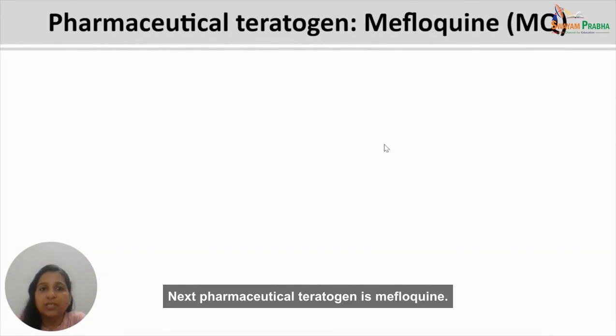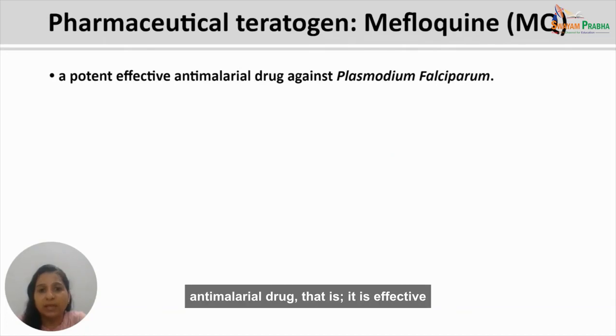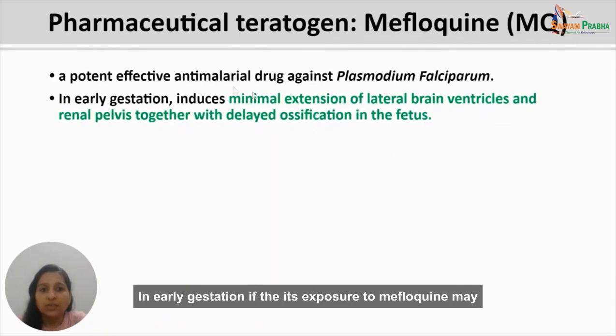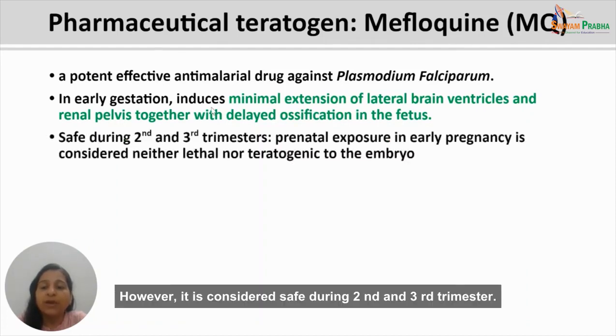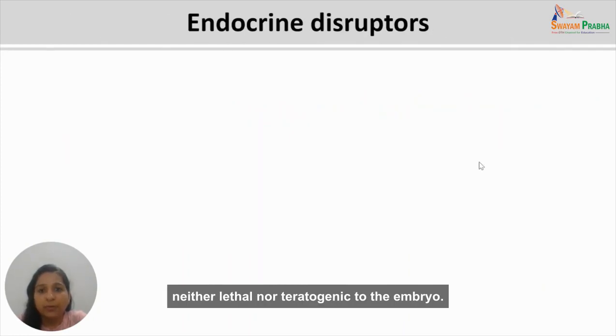Next pharmaceutical teratogen is mefloquine. Mefloquine is generally used as a potent, effective anti-malarial drug. That is, it is effective against Plasmodium falciparum. In early gestation, exposure to mefloquine may induce minimal extension of the lateral brain ventricles and renal pelvis together, and there is some delayed ossification, that is bone formation. However, it is considered safe during second and third trimester. So prenatal exposure in early pregnancy is considered neither toxic nor teratogenic to the embryo.